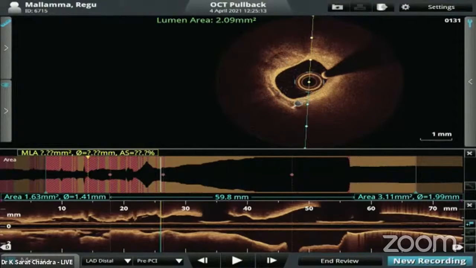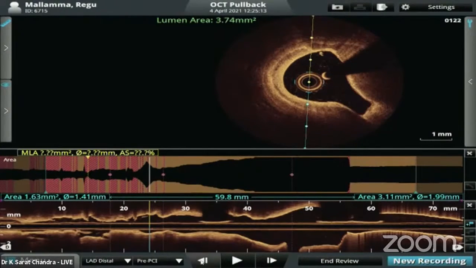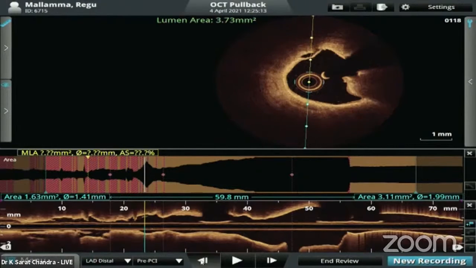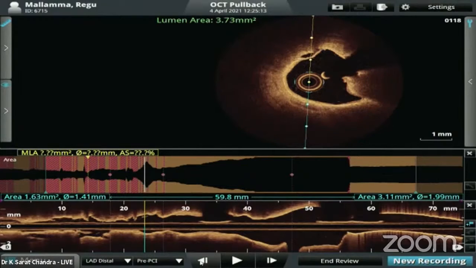Dr. Sharath sir, can you hear us? So we are with you. Yeah, just give me one moment. We are with OCT. You must be seeing the OCT picture, right? OCT showing severe, significant calcium. Okay, fine. Calcific clot. Come more. That's the reason I think you are facing difficulty in crossing with the balloon.